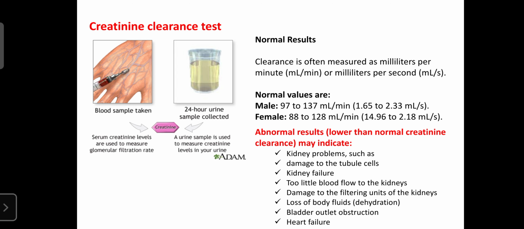So they collect both the blood sample as well as urine. The normal results are, in the male, 97 to 137, and in the female, 88 to 128. The results are abnormal in the case of kidney problems, kidney failure, little blood flow to the kidney, or damaged filtering units. So that is related to kidney problems, where this range can be